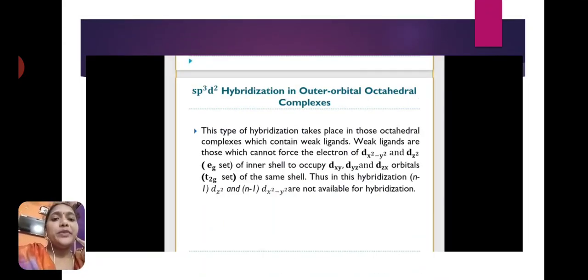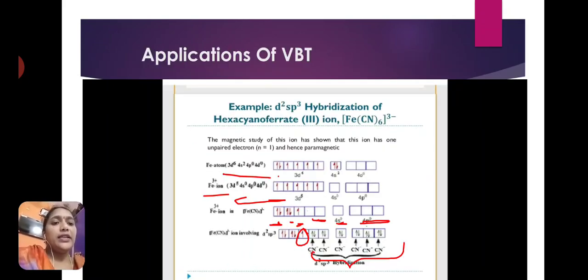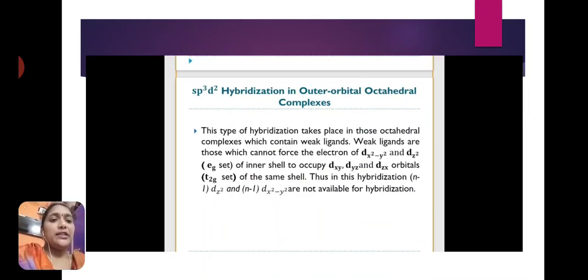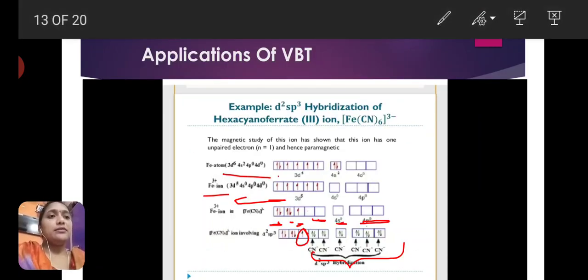Next is d2sp3 hybridization, and here also the inner d orbital is present. The d orbital is inside, the 3d, and the s and p are outside, the 4s and 4p.